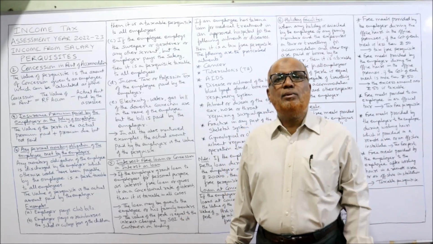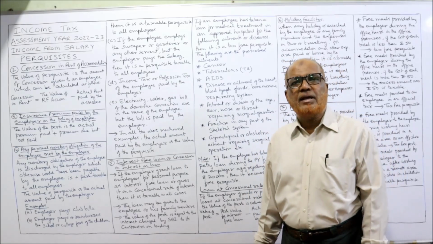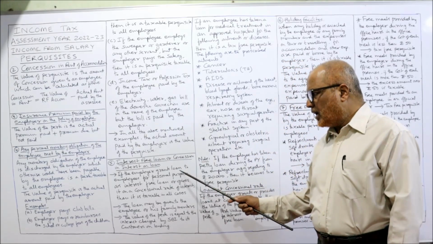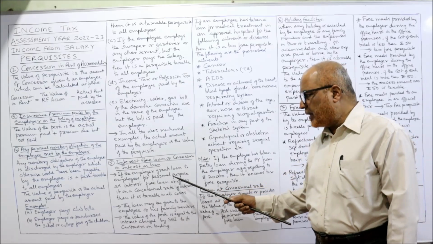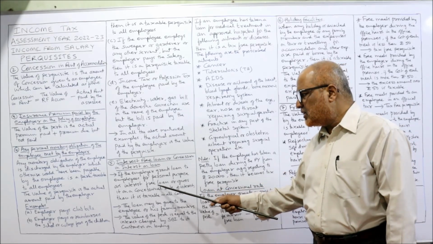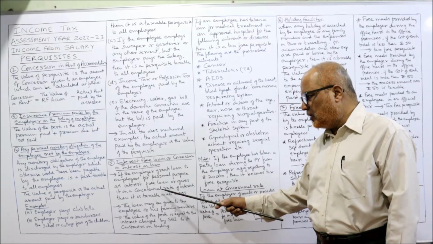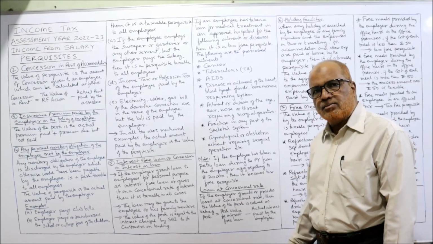So that is also a taxable perquisite according to the provisions of the Income Tax Act. So if the employer grants a loan to the employees for personal purpose as an interest-free loan or gives any loan at a concessional rate, then it is a taxable perquisite.